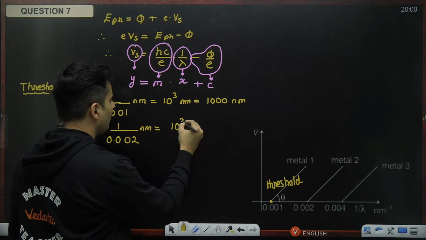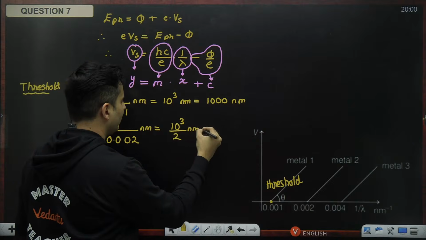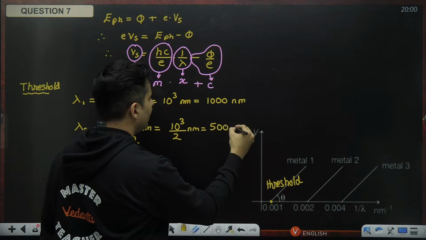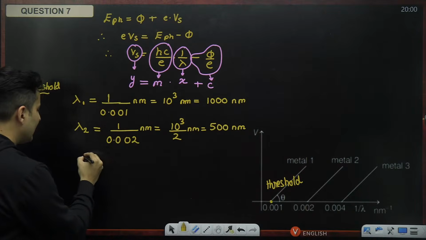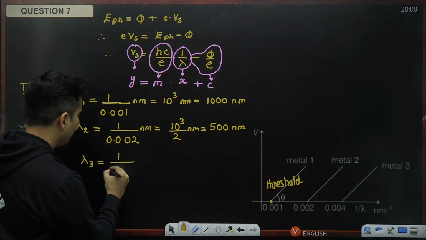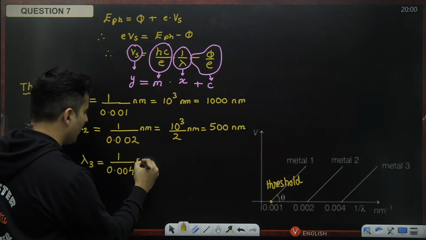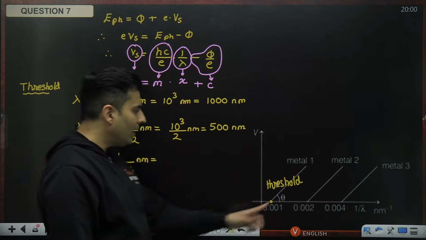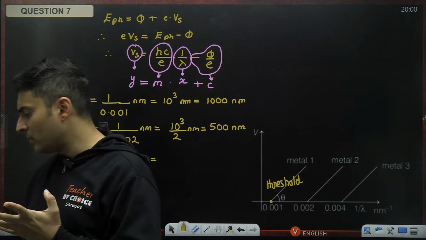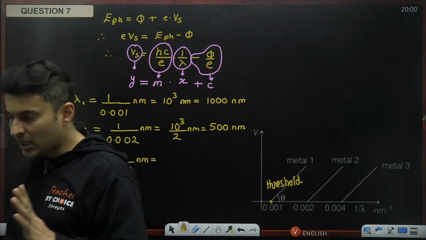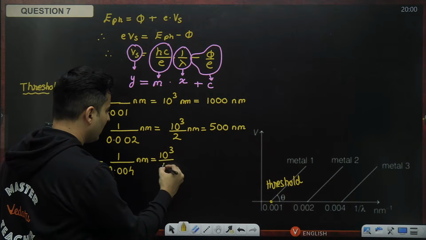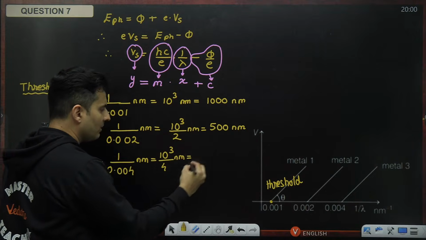So it becomes 10 to the power 3 divided by 2 nanometers, which is 1000 by 2, which is 500 nanometers. Lastly, lambda 3 is 1 divided by 0.004. All these points correspond to the threshold wavelength, and in this case it is 1 by lambda. So this will be 10 to the power 3 divided by 4 nanometers. 1000 by 4 is 250 nanometers.